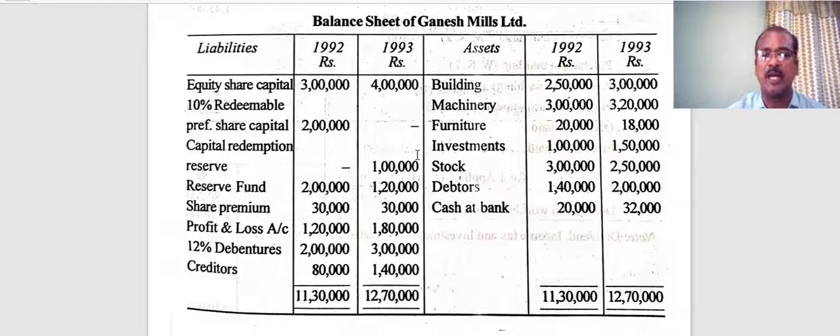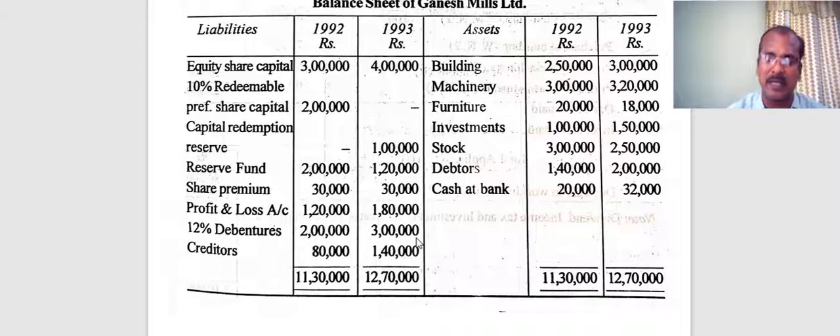12% debentures 2 lakh and 3 lakh. They have made an additional issue of debentures amounting to 1 lakh this year. It is a source of fund. Creditor is the only current liability in the problem. You have to consider it in the schedule of changes in working capital. Increase in creditor, as I have already explained, increase in a current liability leads to decrease in working capital.